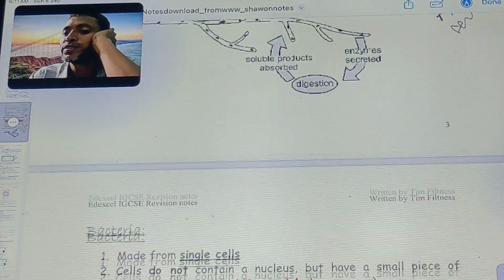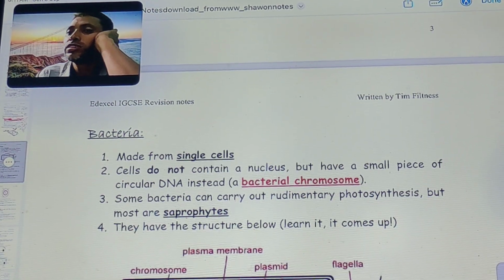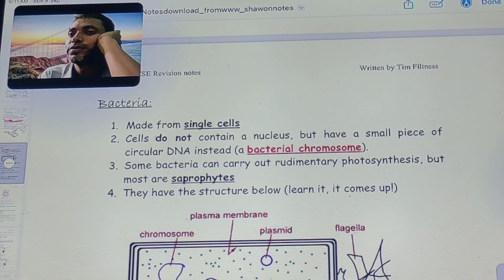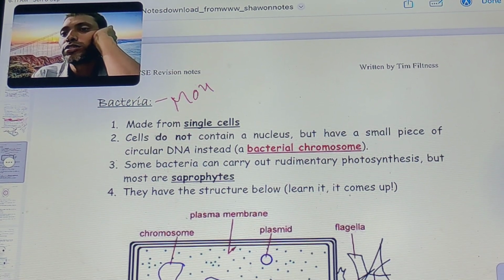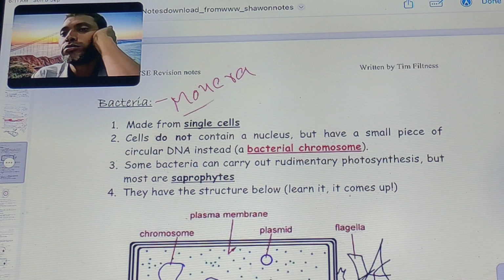Next is bacteria. The bacteria belong to the Monera kingdom.